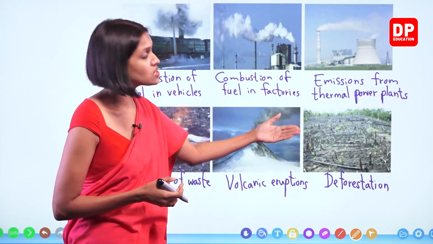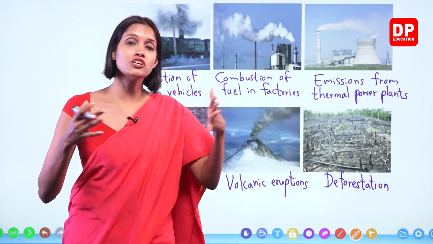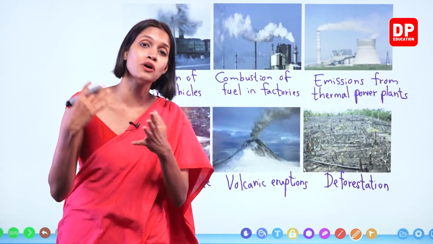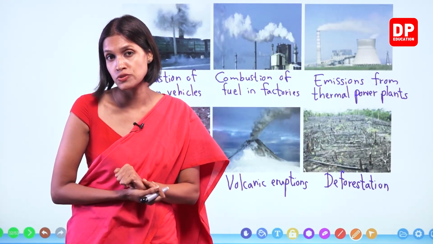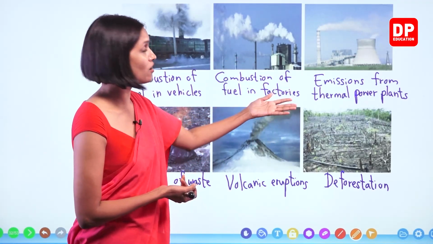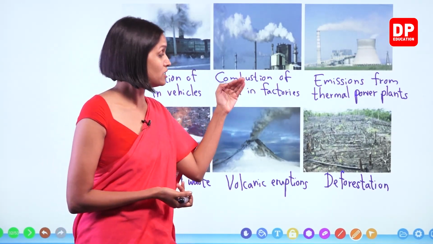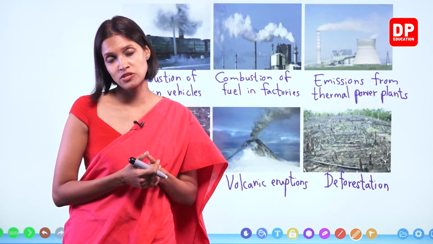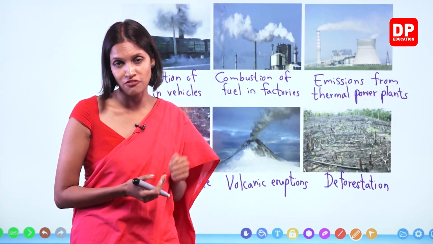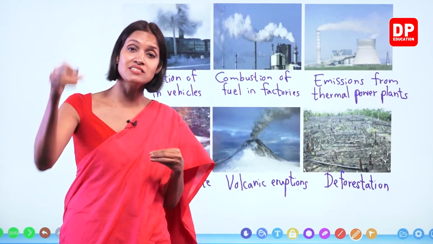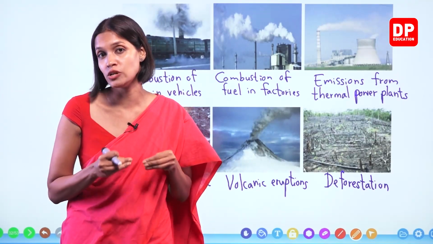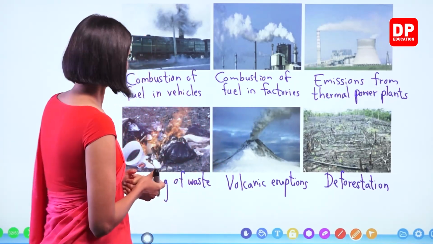So when you cut down trees, what will happen, children? The production of oxygen or releasing oxygen from the trees will be reduced, and therefore it will affect the amount of oxygen in the atmosphere. It will get reduced. Okay, children. Therefore, deforestation is also another major way of air pollution. Right? So air pollution means change in the composition of atmosphere. Right? So here, without releasing oxygen, it will change the composition of the atmosphere. Therefore, it's not always adding substances. Right? Removing the vital substances from the environment is also counted as pollution.